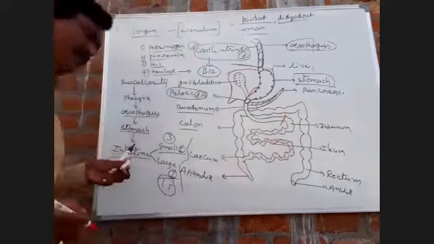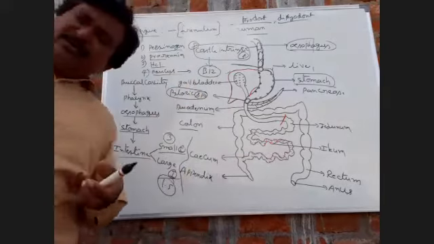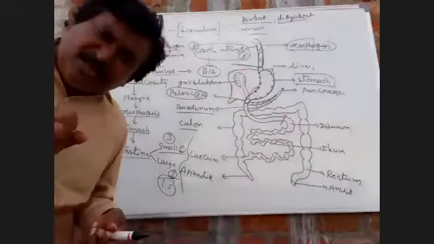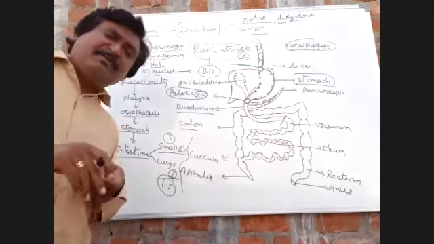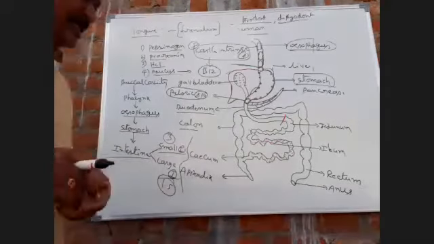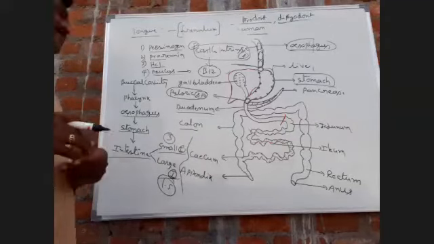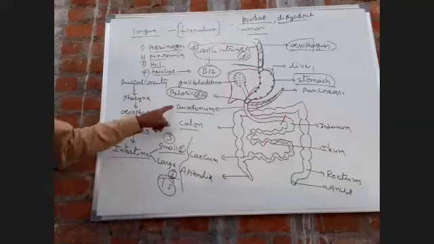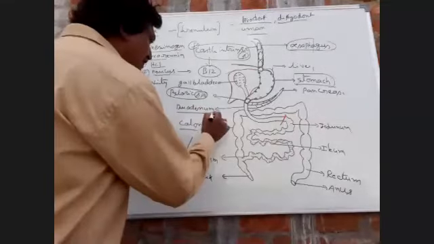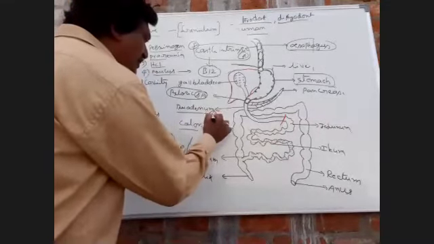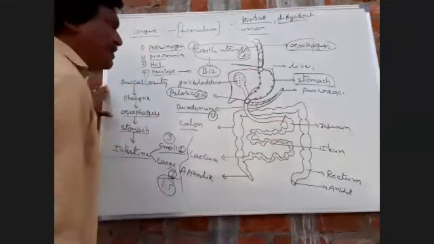These are microvilli. These microvilli are useful for absorption of digested food or nutrients into the blood. Okay, so this is the shape of the duodenum. U shape, important.